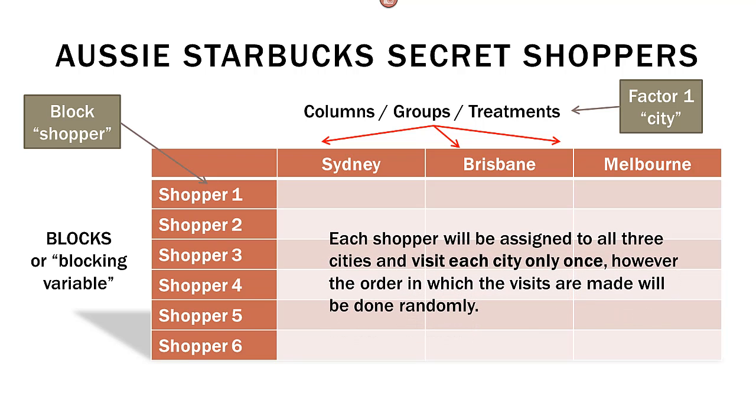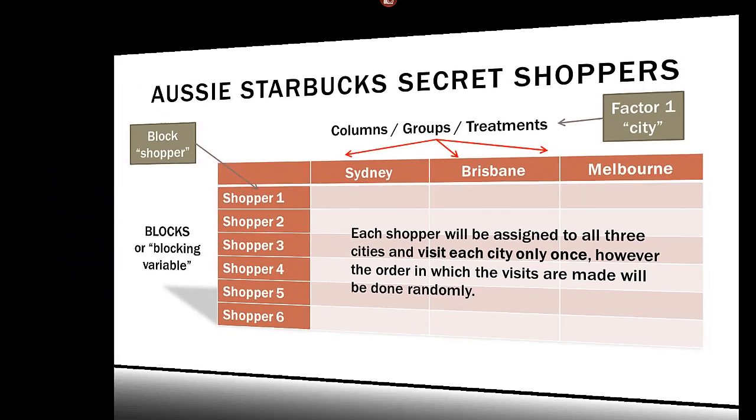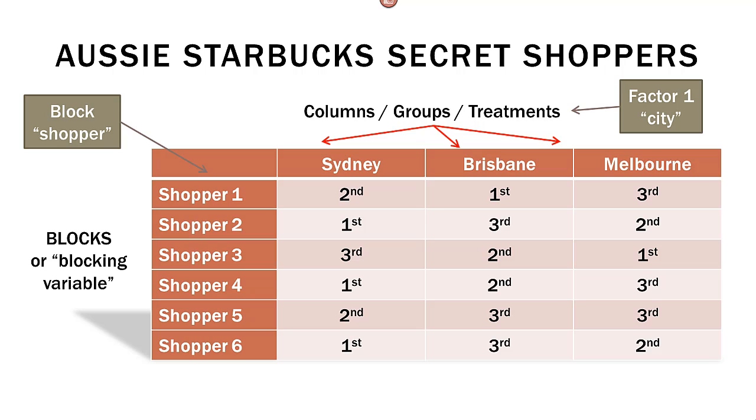Now each shopper will be assigned to all 3 cities and visit each city only once. However, the order in which the visits are made will be done randomly. So it may look something like this. Secret shopper number 1 will visit Brisbane first, and then go to Sydney, and then go to Melbourne. Shopper 2 will start at Sydney, and then go to Melbourne, and then to Brisbane.